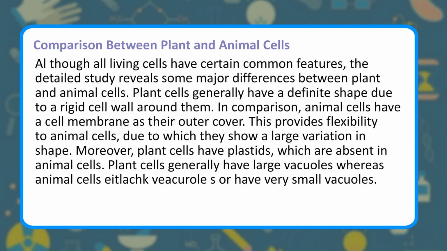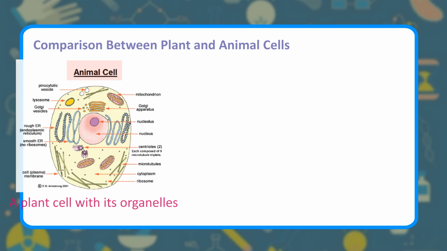Moreover, plant cells have plastids, which are absent in animal cells. Plant cells generally have large vacuoles, whereas animal cells either lack vacuoles or have very small vacuoles.